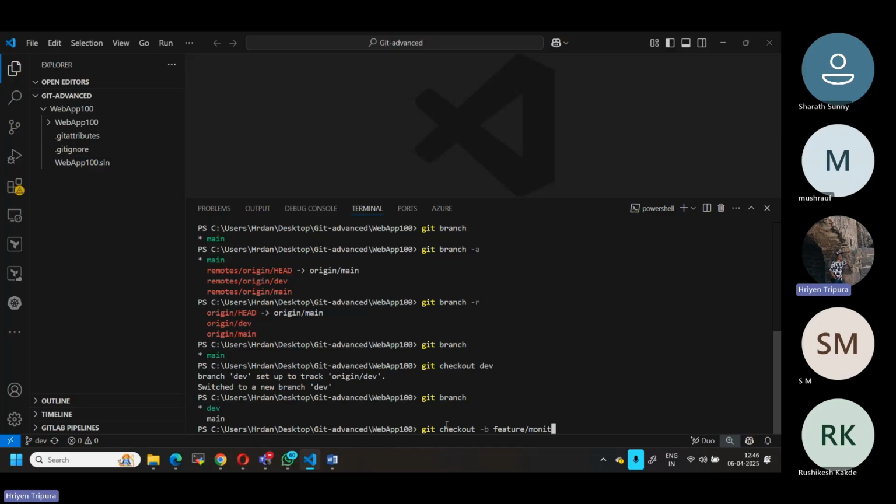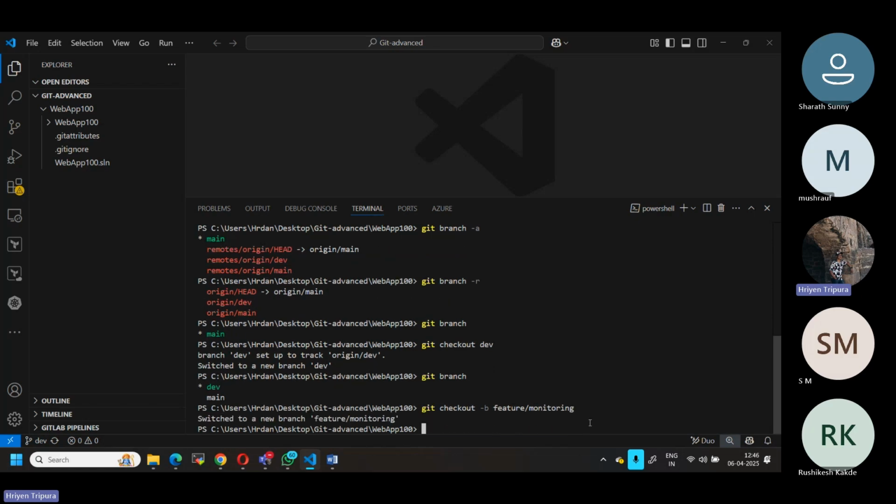I can just type a monitoring. This is basically a branch name. Altogether, feature slash monitoring is your branch name. So now I have created this branch, feature slash monitoring, and I have checked out the same branch. Now you can see here, right?